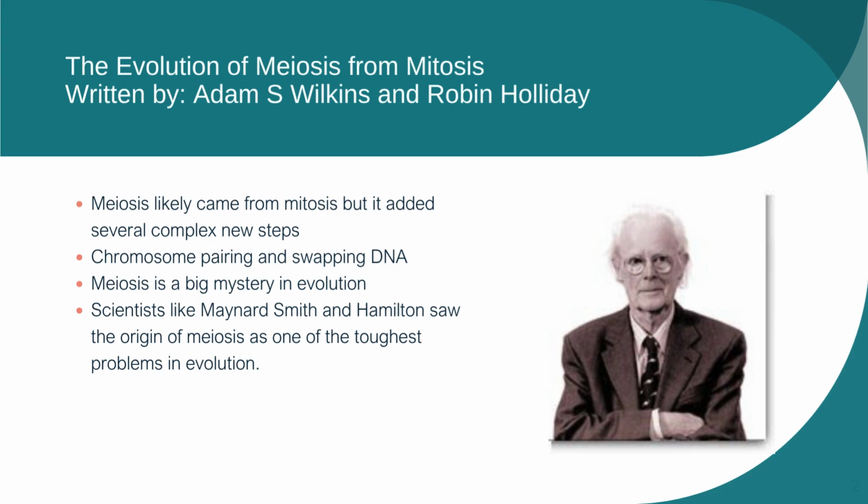The first one was called The Evolution of Meiosis from Mitosis, written by Adam S. Wilkins and Robin Holliday. Key point from this article: meiosis likely came from mitosis, but it added several complex new steps. Chromosome pairing and swapping DNA. Meiosis is a big mystery in evolution. Scientists like Maynard Smith and Hamilton saw the origin of meiosis as one of the toughest problems in evolution.